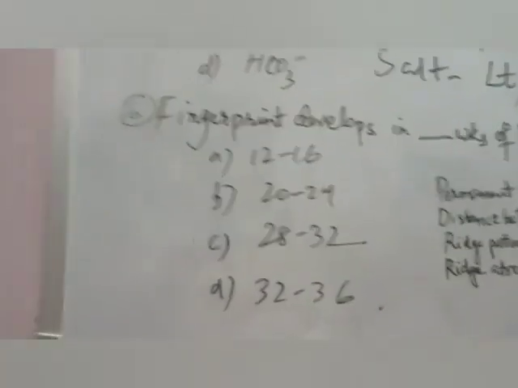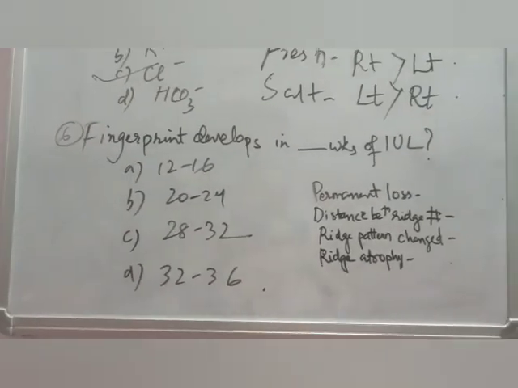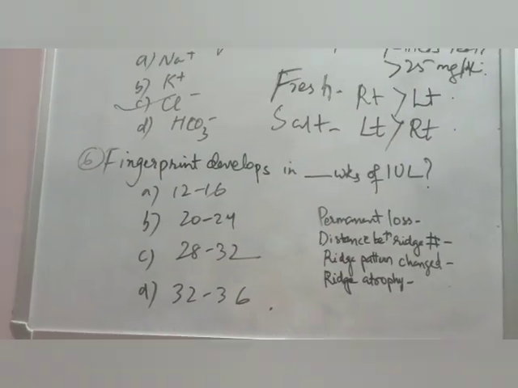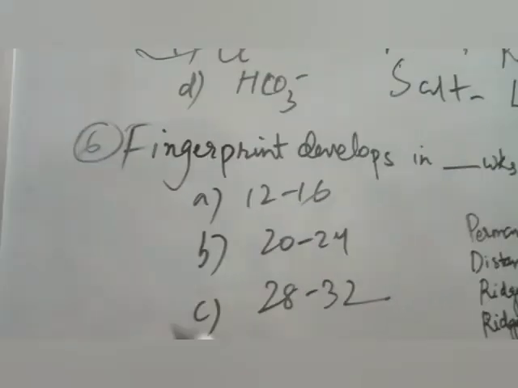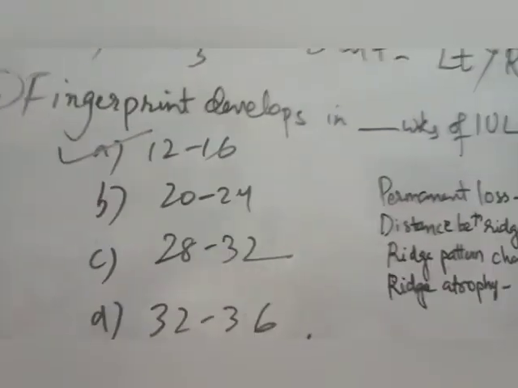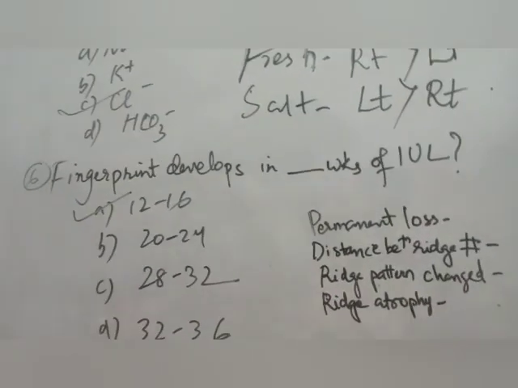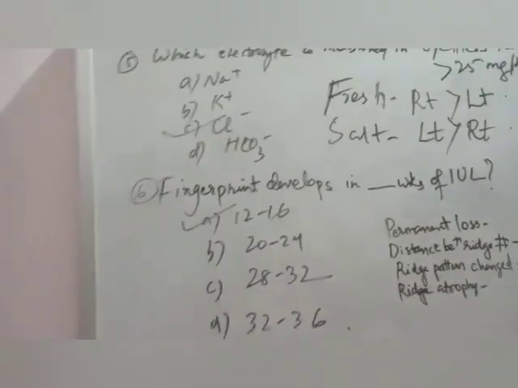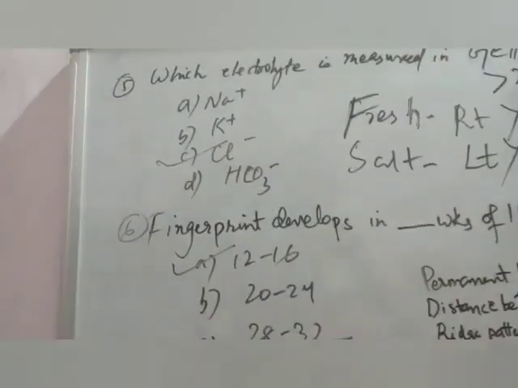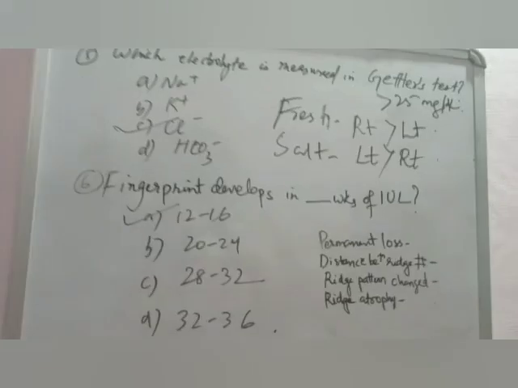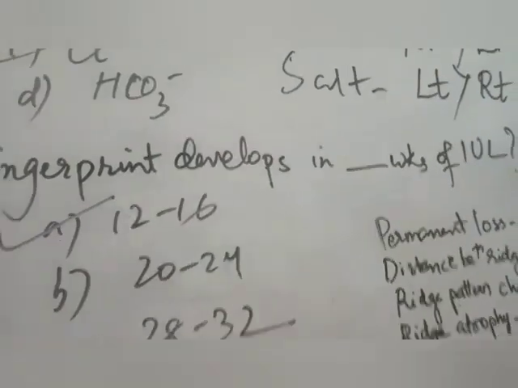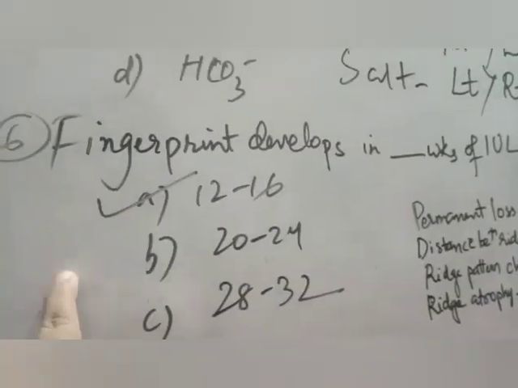Isn't it? The next question, fingerprint develops in how many weeks of intrauterine life? So the answer is 12 to 16. It's a straightforward question. Fingerprint starts developing by 12 to 16 weeks. That is towards the starting of the second trimester, and it is completed by 24 weeks. Anyway, the point is that the completion question usually does not come in exam. This is what might come.